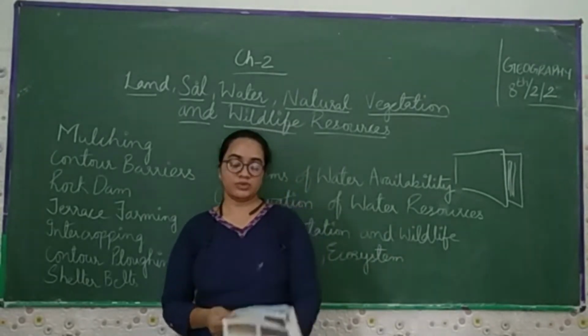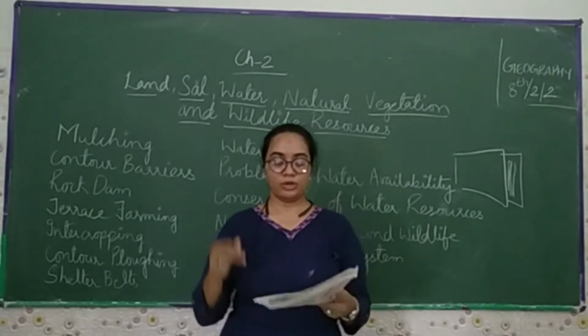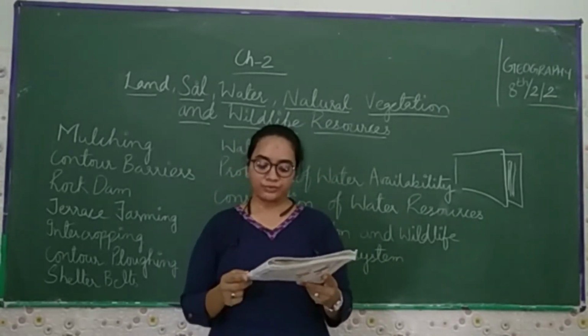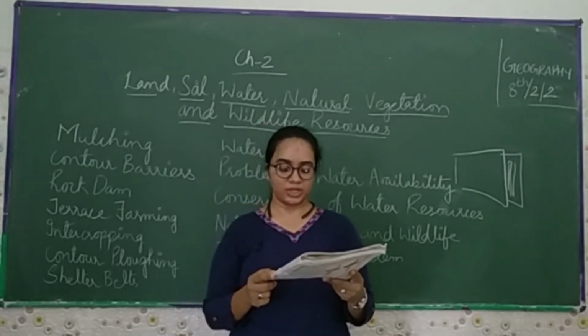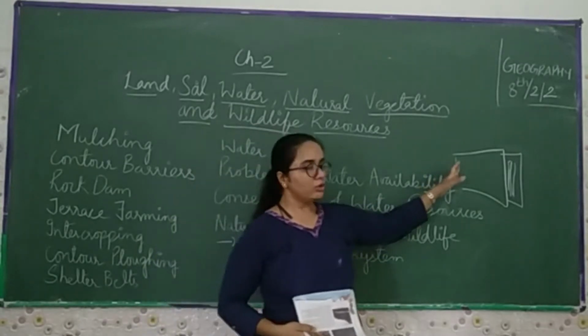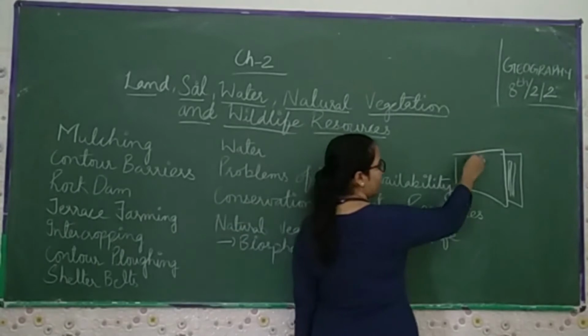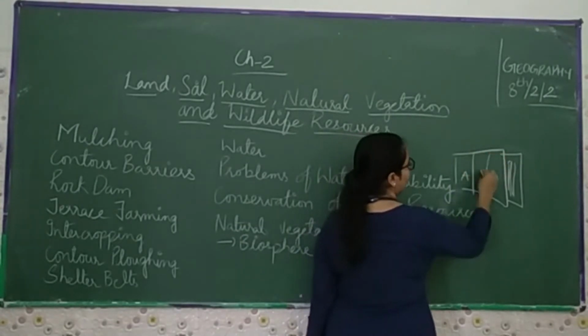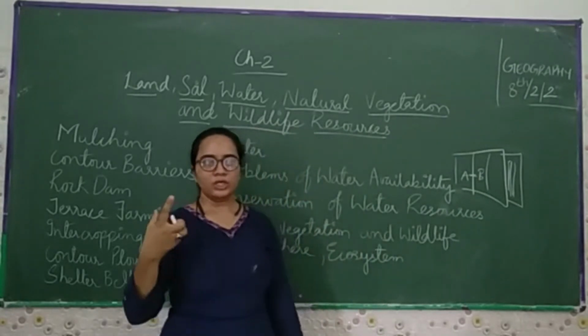So these are the things which we saw. If we talk about intercropping, what do we mean by intercropping? Different crops are grown in alternate rows and sown at different times to protect the soil from rainwash. In a particular field, you are growing different kinds of crops. Like if you are growing crop A somewhere and here you are growing crop B, in between you give a distance of 2 feet.